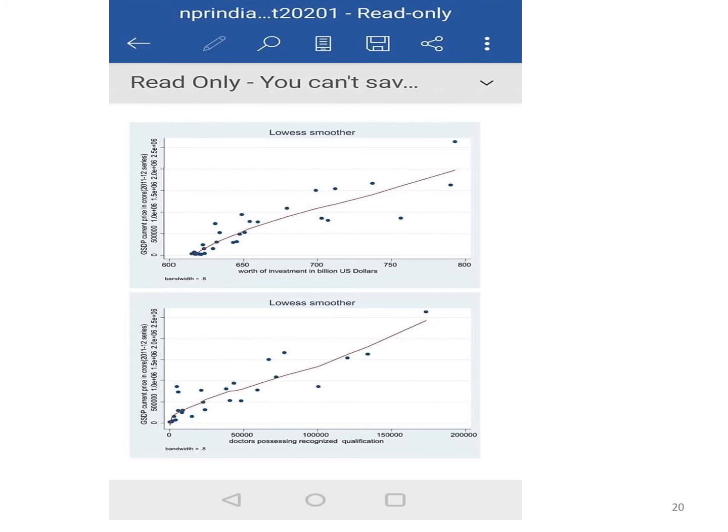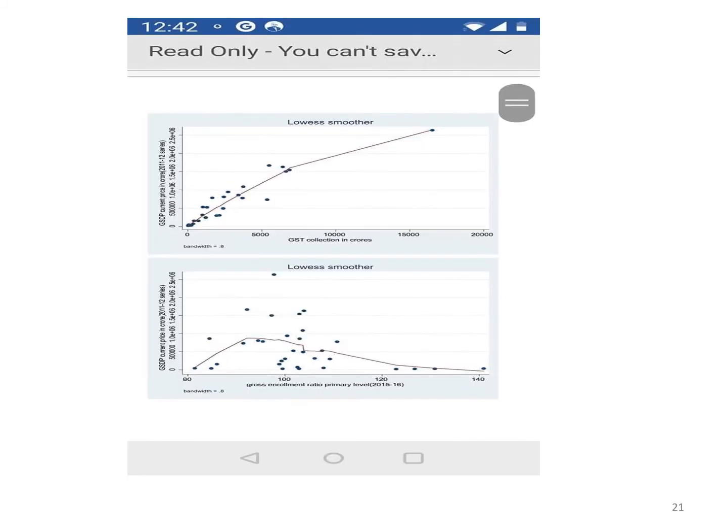We do not impose any function, but you can see that in India, if you talk about the 37 odd states and union territories, what promotes state GSDP is investments, then doctors, that is health capacities, GST collections.